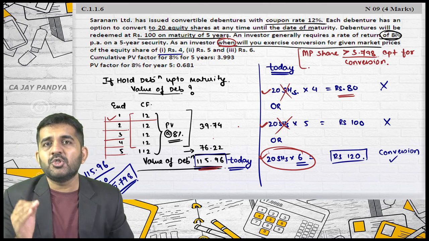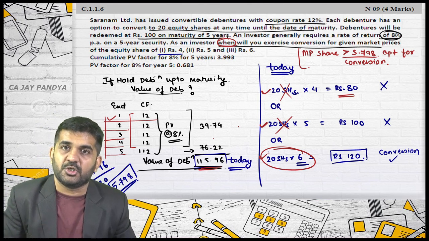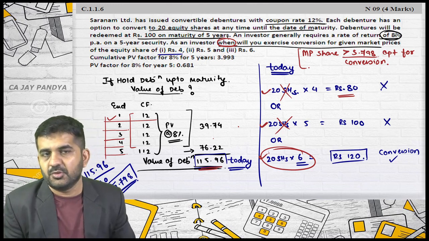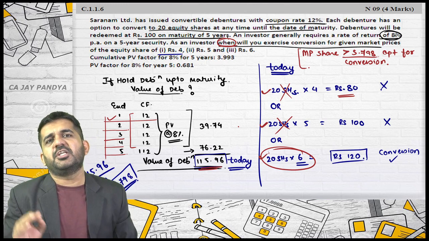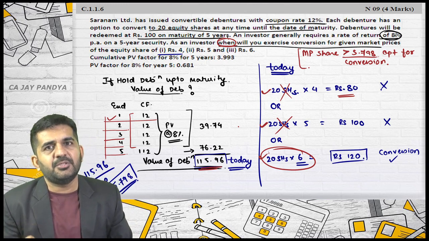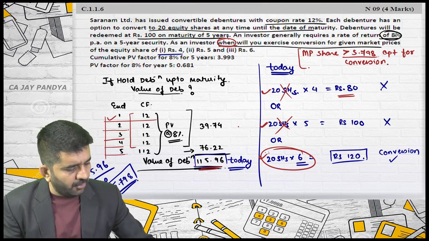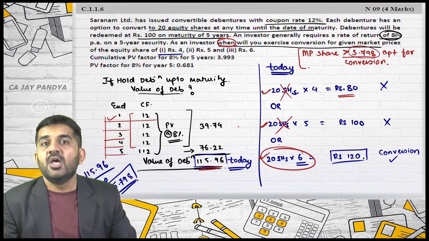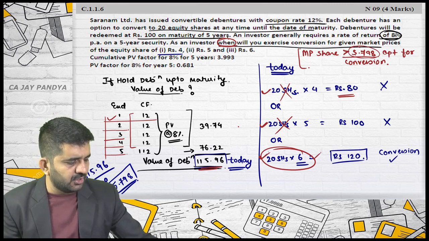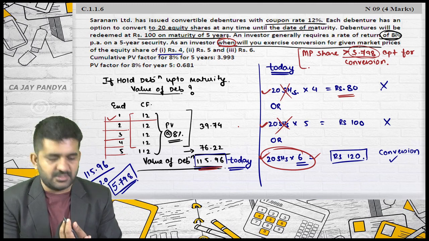Is it alright? Because you are taking a decision for today, and you are taking a decision after 1 year also, 2 years also, 3, 4 and 5 years also. But what we are giving is the decision as on today. As on today, I will be opting for conversion if the market price is greater than 5.798. For the given 3 market prices, in the third I will be exercising, in the first and second I will not be exercising. Is it alright?